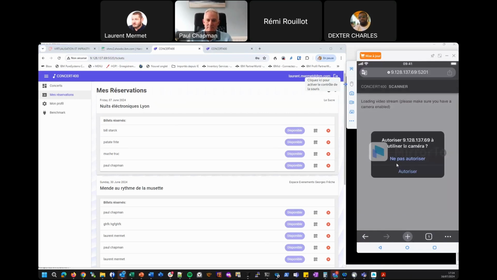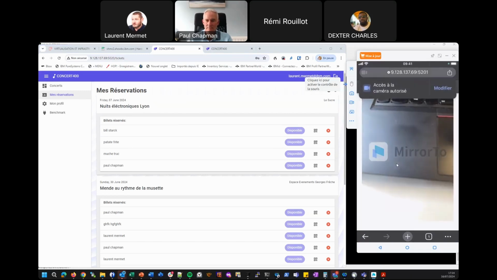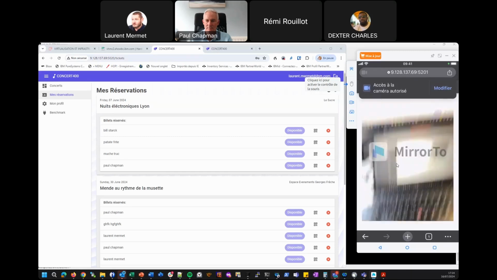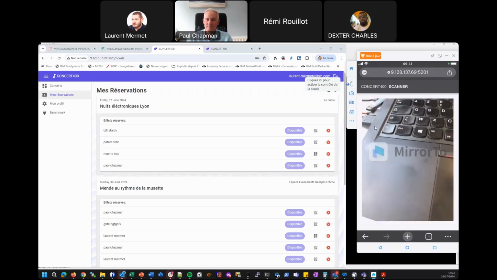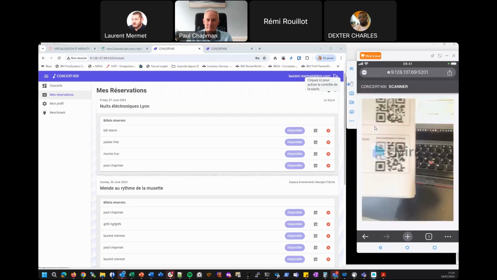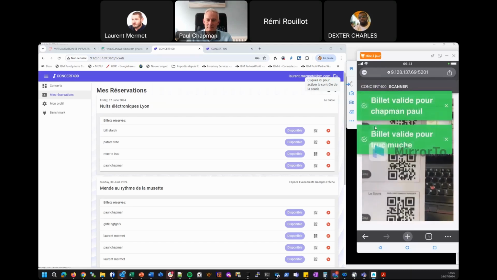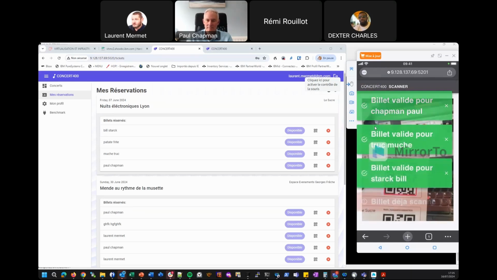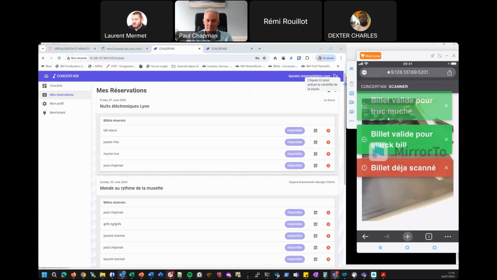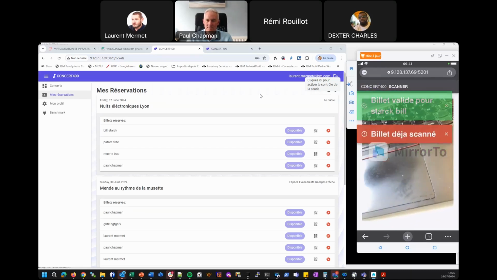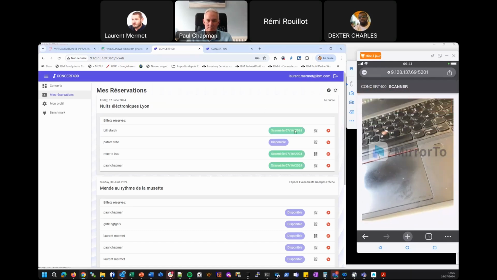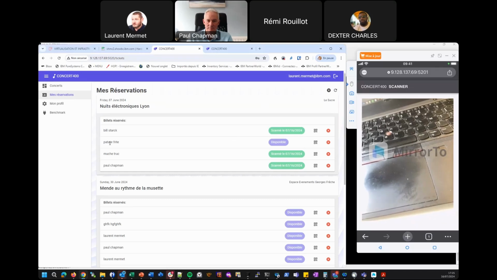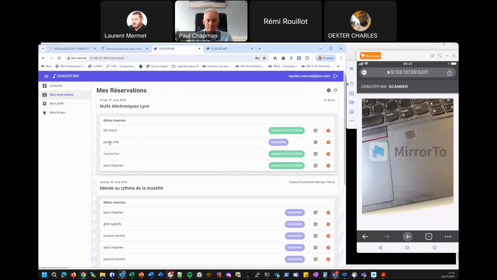So I need to allow my webcam to be used from the iPhone. Now you can see I have my iPhone connected. And I have printed my ticket, and now I'm going to scan my ticket. If I go with my phone on the QR code, you can see on the phone that the ticket has been scanned. Now I can refresh my database and I can see that 3 tickets are correctly scanned, but 1 ticket is not scanned. So I can now scan again.